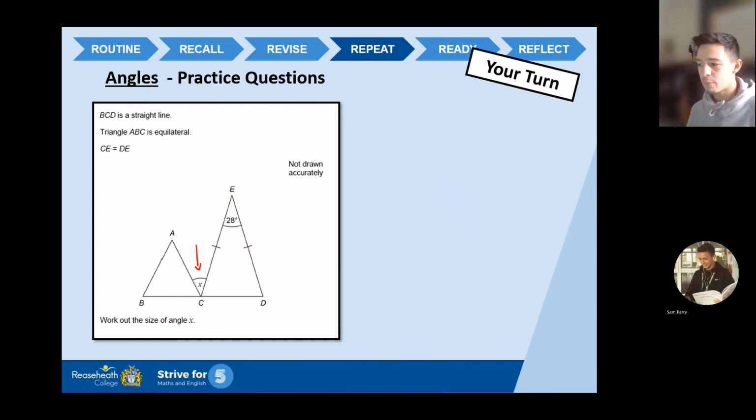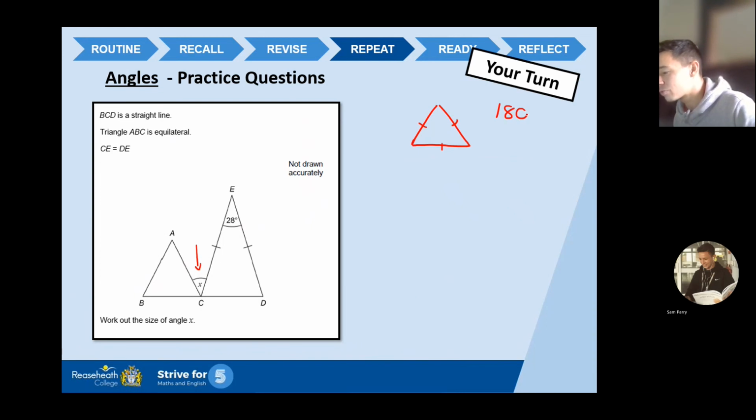Right. Let's start with triangle ABC. It's an equilateral. Now, I'm not going to be very good at drawing an equilateral because all sides need to be equal. Okay. This side is the same length as that, the same length as that. Now, the crucial thing about an equilateral, all the sides are the same length, but all the angles are the same size. Now, we know no matter what, a triangle, the angles inside need to add up to 180. Okay. So if I do 180 and I divide it by 3, that tells me each angle inside of an equilateral will always be 60 degrees.